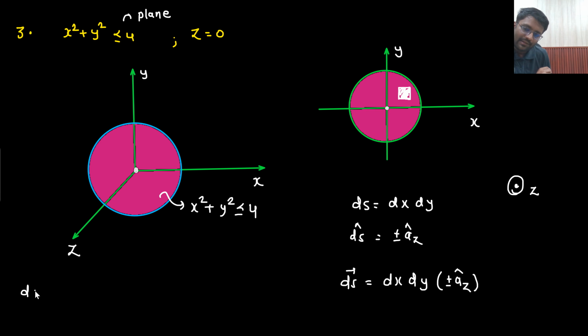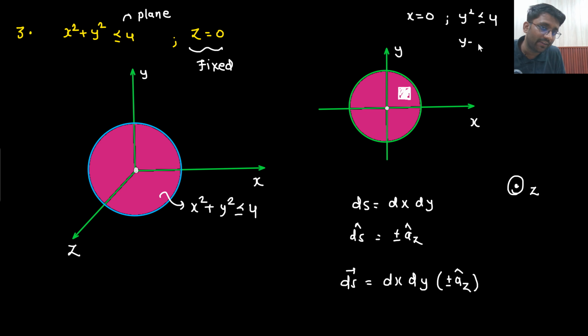What does the other method say? First of all, you let me know which are free and which are variable. Z is a free variable here? Z is free. No, it is dependent. No, it is fixed. It is constant. It is not free. X and Y are actually free. On this surface, any value of x and y you can take. If x is 0, y square would be less than 4. That means y can take value 1 as well, y can take value 2 as well, 0.1 as well, 0.2 as well, 0.3 as well, any value it can take. So if I am treating x as a free variable, then y also has a lot of options. So y is also free. Here they are not fixed.